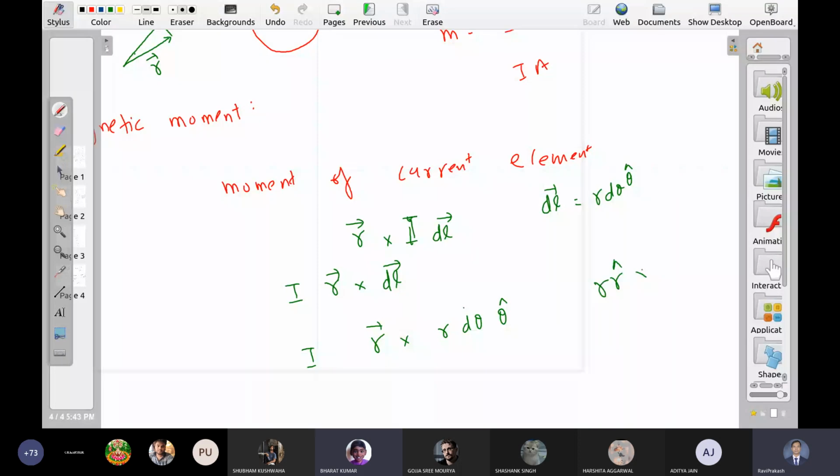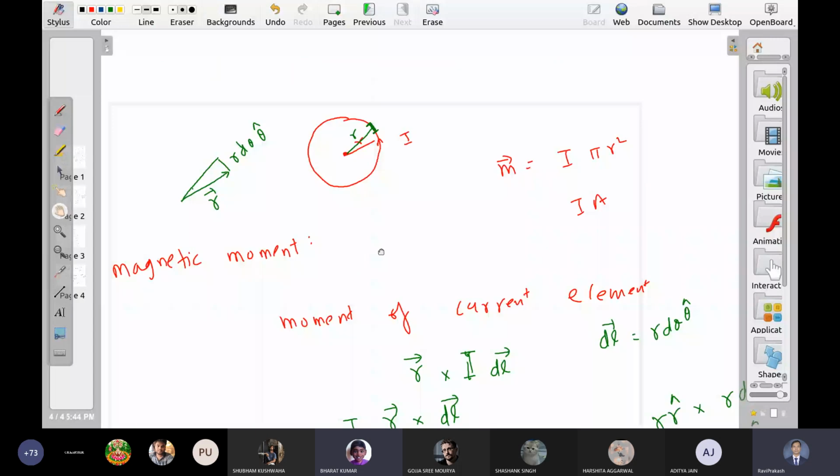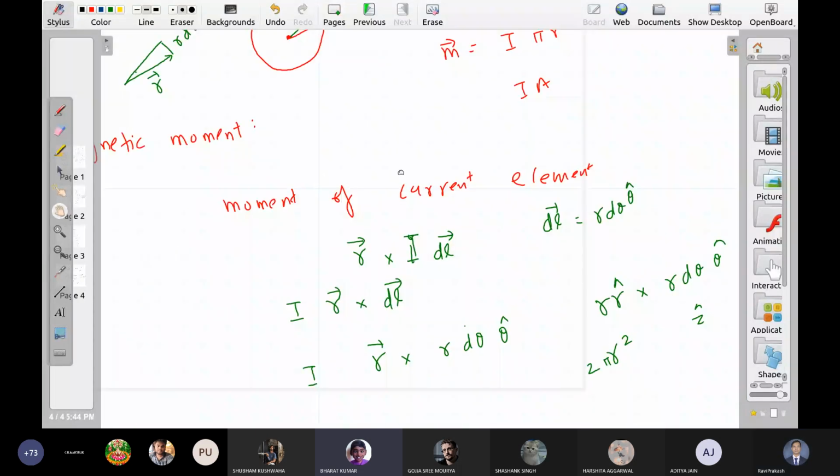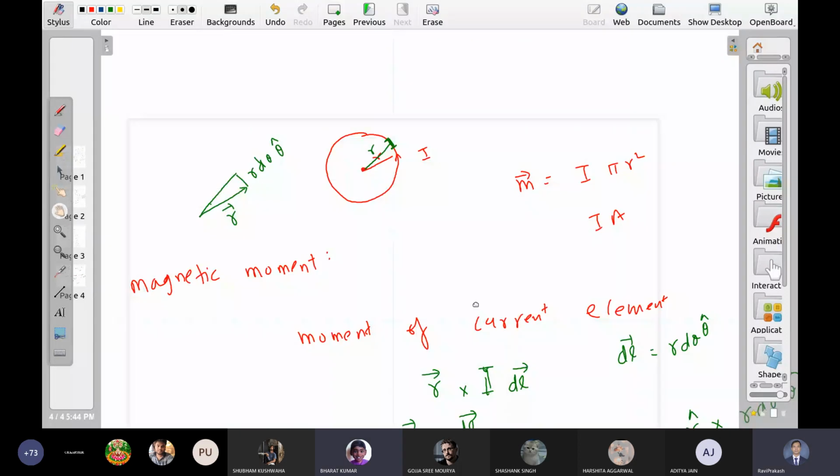It can go out. r cap cross theta cap becomes z cap. This will give me 2 pi. Why am I getting 2? I should get pi r square I, right? Yes, sir. Why am I getting 2? Something is not right. So r cross dl is twice the area of this thing.